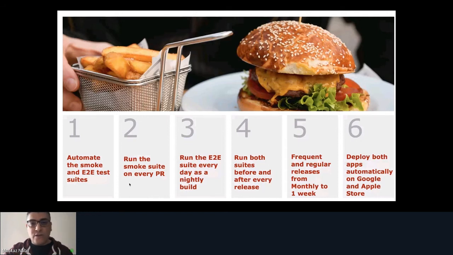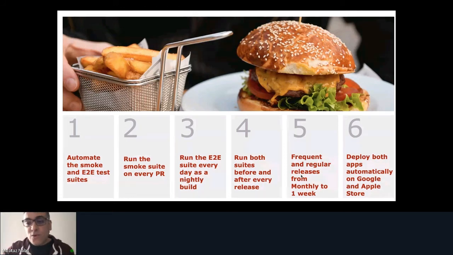Just to check with the master branch, or the development branch, our main branch, that there is no side effect or any problem or anything broken in our application. And we run both suites before and after the releases, just to be confident about the features. And the frequent, regular releases should be decreased from 1 month to 2 weeks, and after that we decided that we go to 1 week.